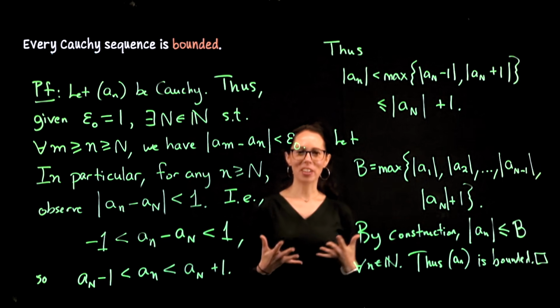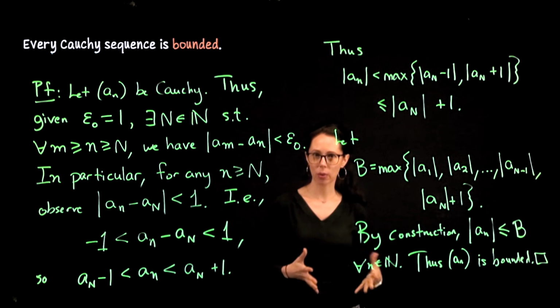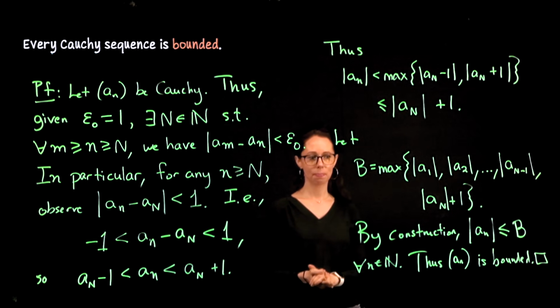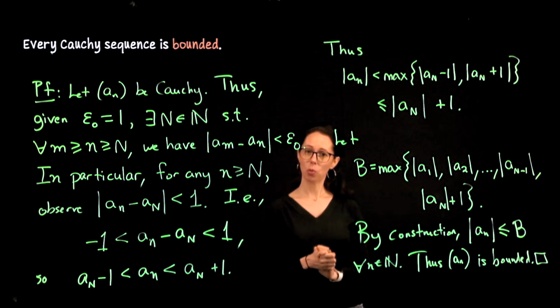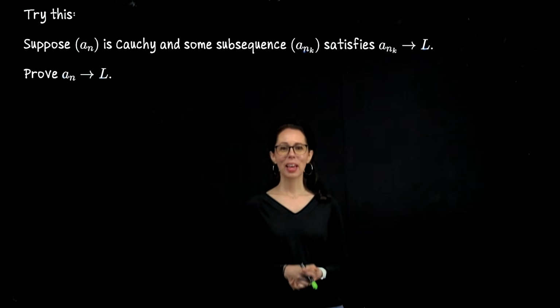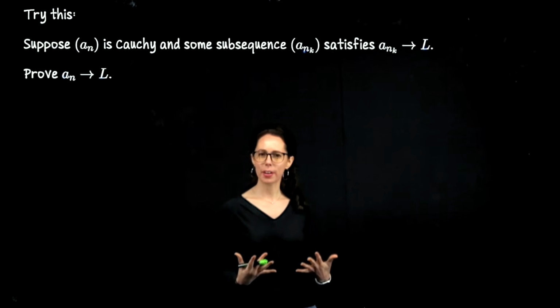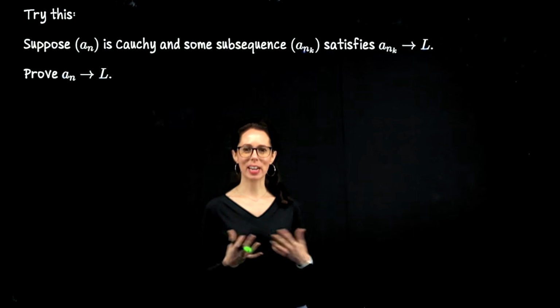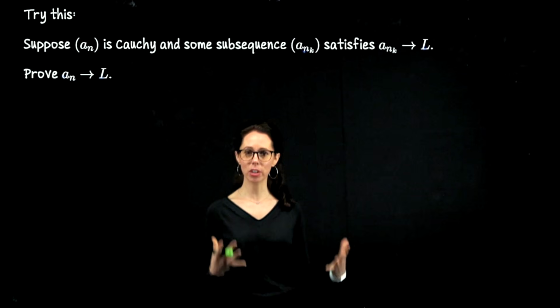So again, you start to feel like there's some connection between Cauchy sequences and convergent sequences that I have not yet made precise. I'm not going to make it precise in this video. I will in the next video, but I do have one more result for us to look at. Let's wrap up this video with this exercise. This is not really a deep theorem in mathematics because we're going to have in the next video a much stronger connection between being a Cauchy sequence and being a convergent sequence.